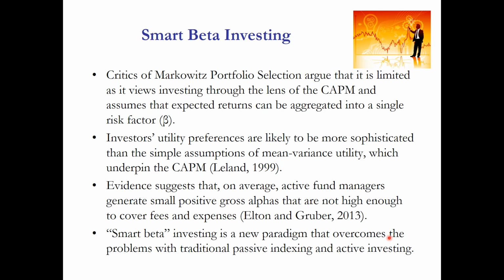While the CAPM is underpinned by the assumptions related to mean variance utility, there are a range of other utility functions that might better represent investor preferences. There is also a whole lot of empirical evidence that demonstrates that beta alone is not able to explain returns. So if that's the case, there could potentially be scope for investors to earn abnormal returns by looking outside Markowitz portfolio selection and adopting alternative approaches.